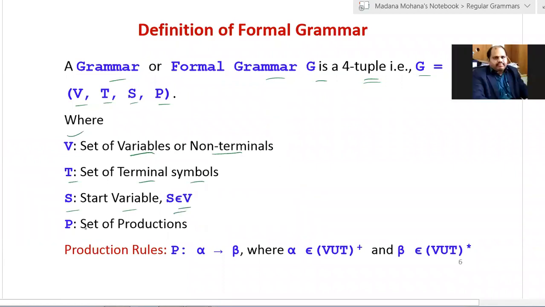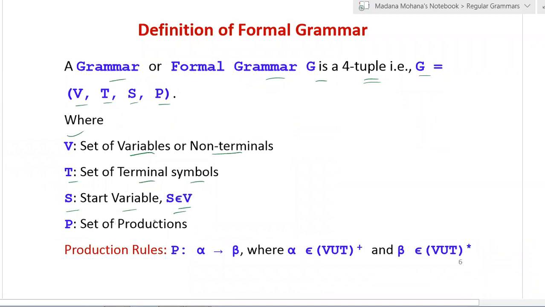Then P is the set of productions. The production rules of a grammar are denoted by a mapping, so P is a mapping from alpha to beta. The mapping can be defined using this production: alpha derives beta. Here the arrow denotes derives.